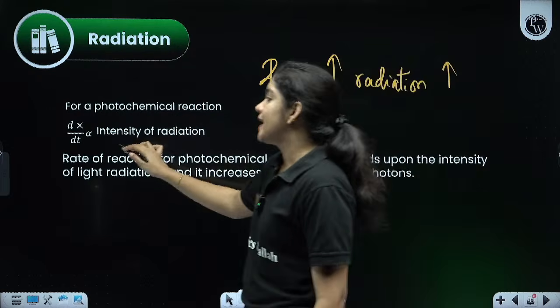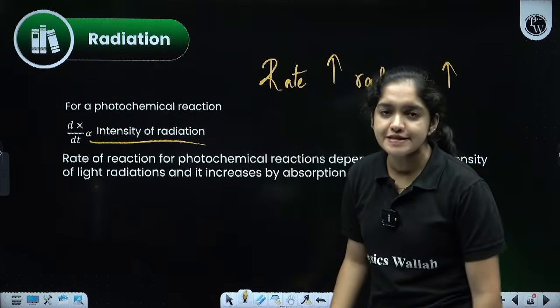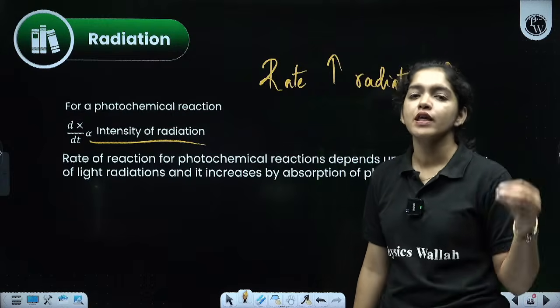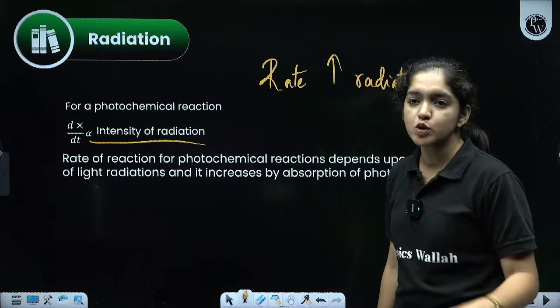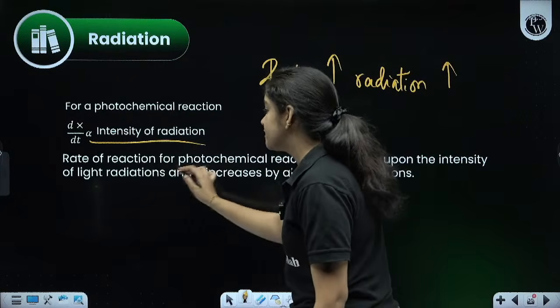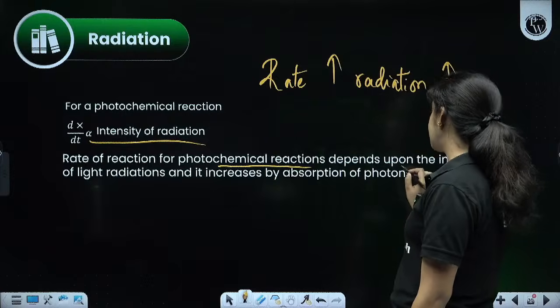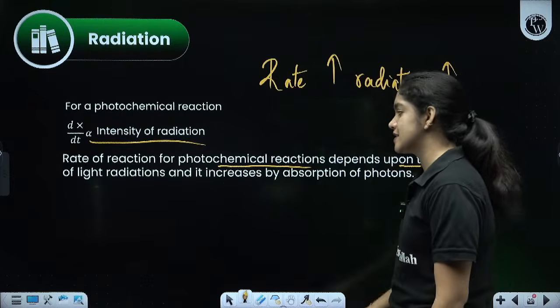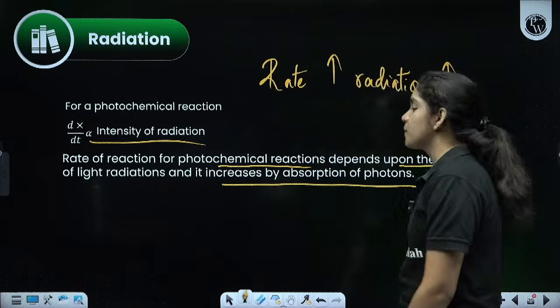So, dx by dt is directly proportional to the intensity of radiation. Dx by dt means what? The rate of the reaction is directly proportional to the intensity of the radiation. So, the rate of the reaction for a photochemical reaction depends upon the intensity of light radiation and is increased by absorption of photons.